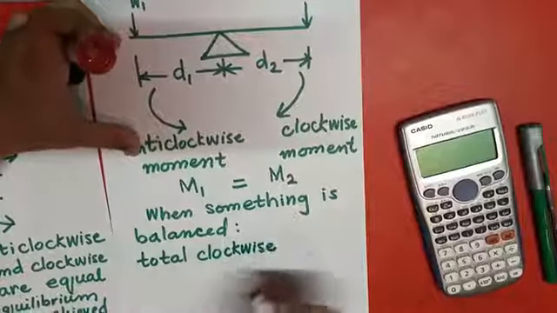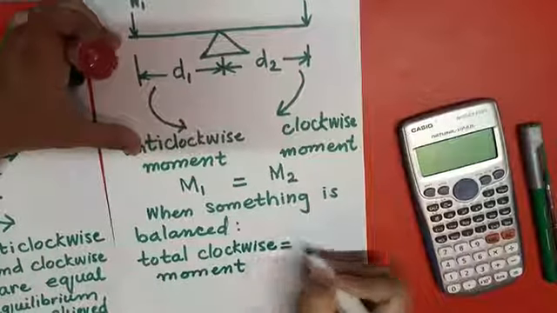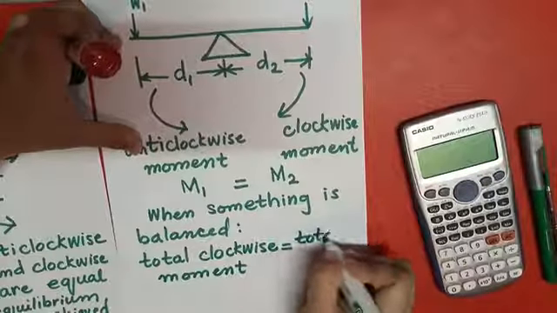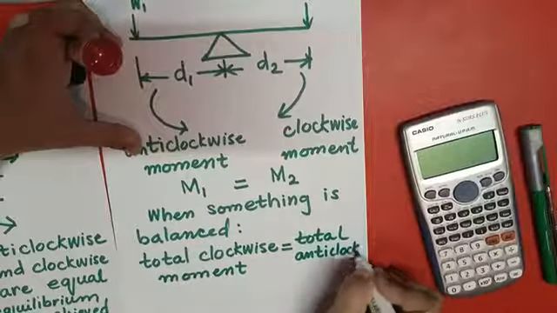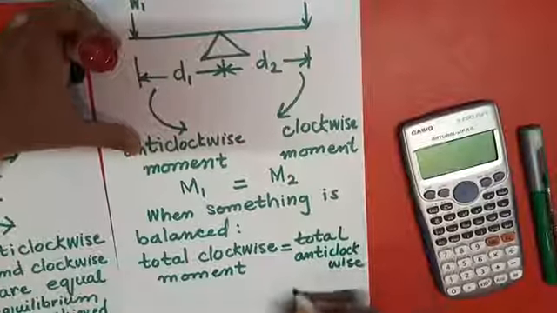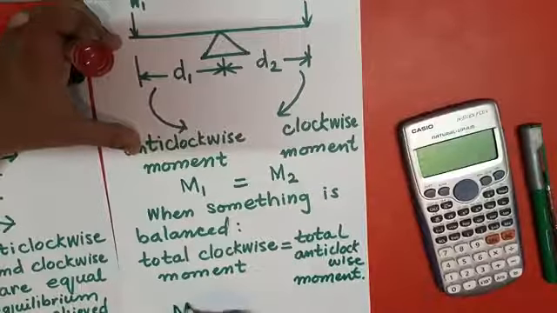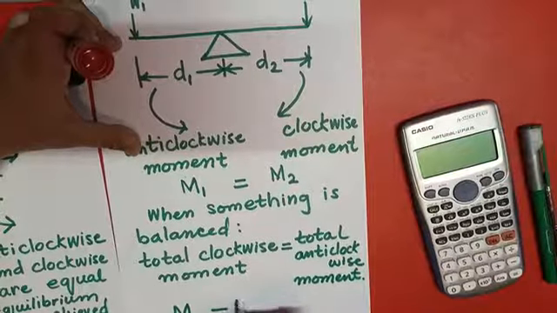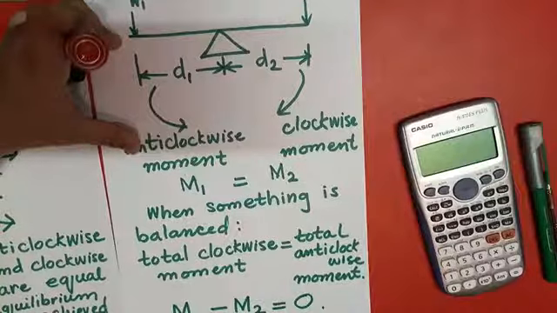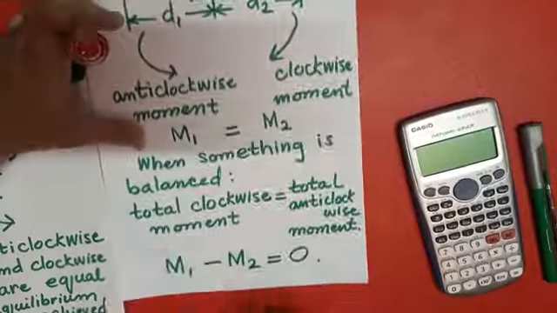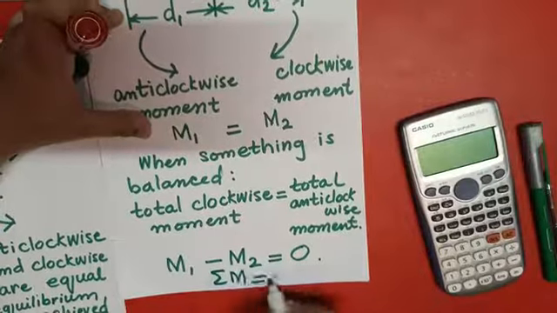Total clockwise moment is equal to total anti-clockwise moment. What does it mean? If I write the summation of moments M1 minus M2, it becomes equal to 0. So I can write: summation of the moment is equal to 0.